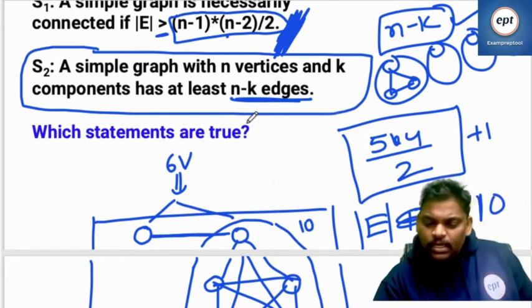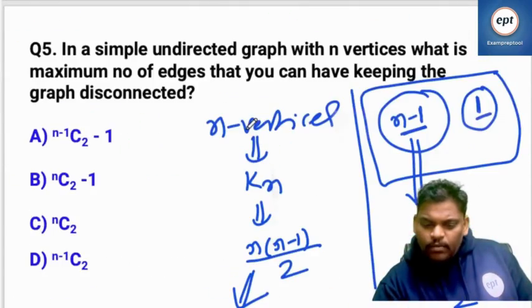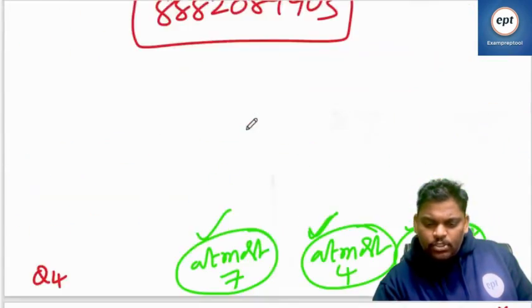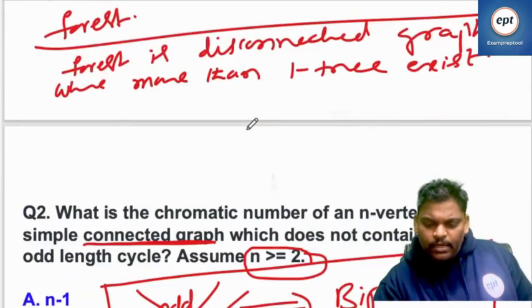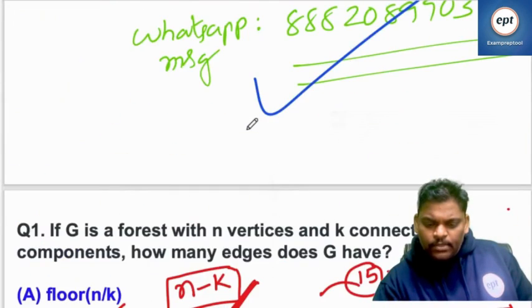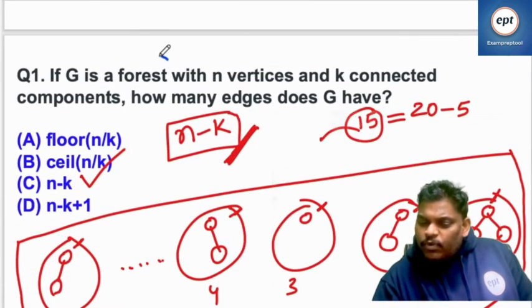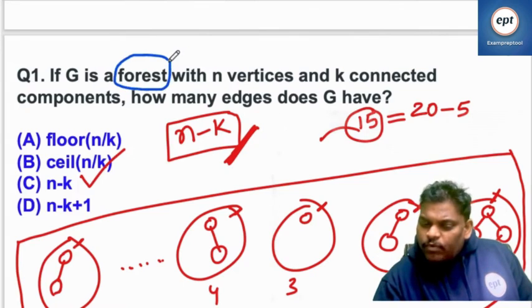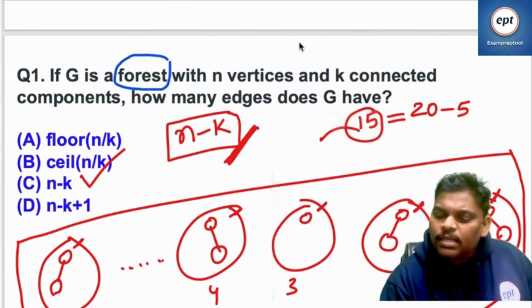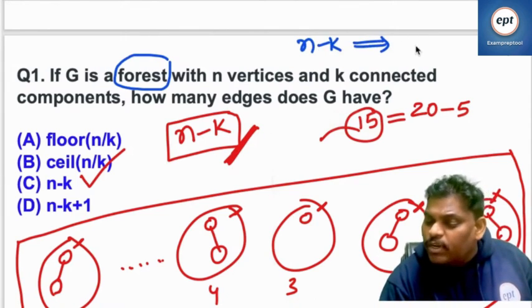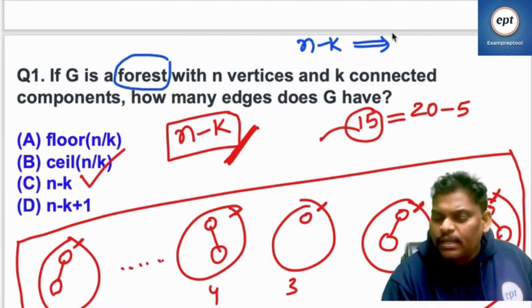Can you go back to the previous one? I think the first problem, let me read it. Listen, because it is a forest, n minus k vertices are left out. Every vertex will bring one edge only, exactly one edge. Right? Then what is the answer?